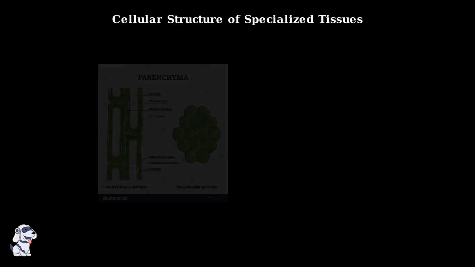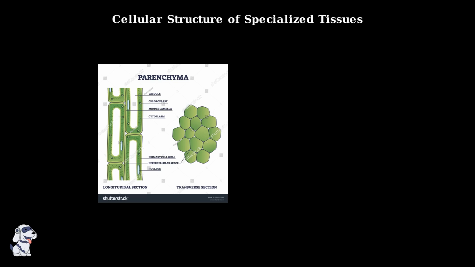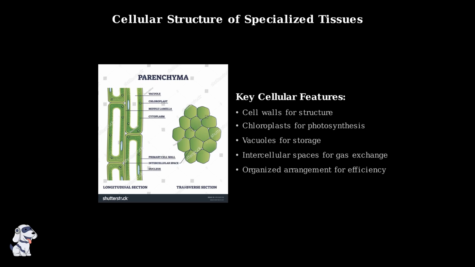This detailed diagram shows the cellular organization of parenchymatous tissue in algae. Each cell contains specialized organelles, including chloroplasts for photosynthesis, vacuoles for storage, and is surrounded by a protective cell wall. The organized arrangement of these cells creates intercellular spaces that allow for efficient gas exchange, while the overall tissue structure provides mechanical support and protection in challenging marine environments.